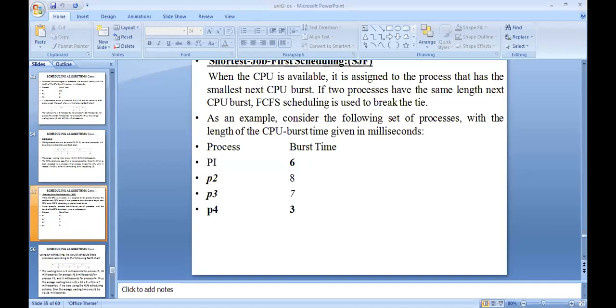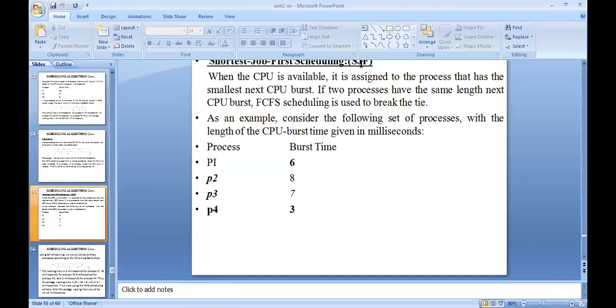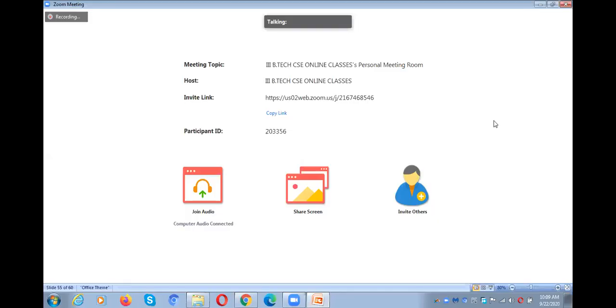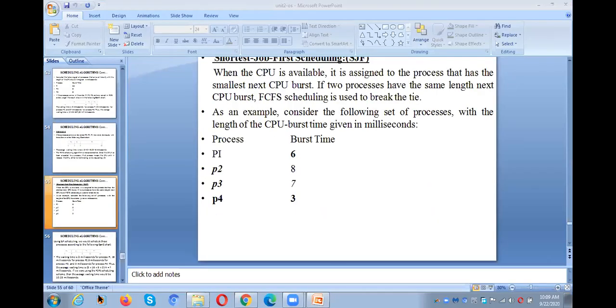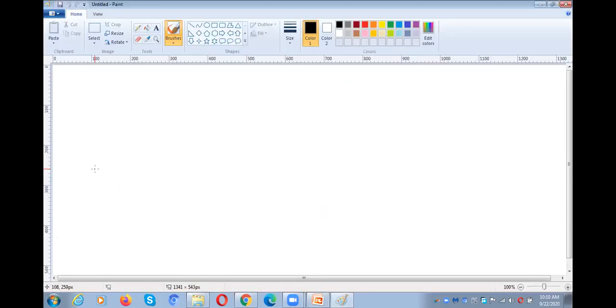So what happened? Okay, one thing I will do. Now I will try to open the Paint. Now is it visible to you all?